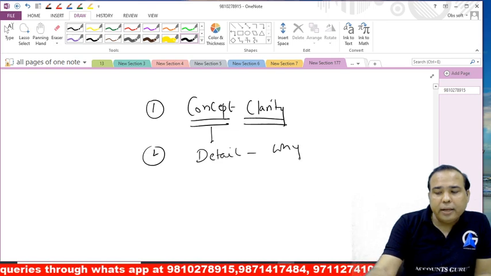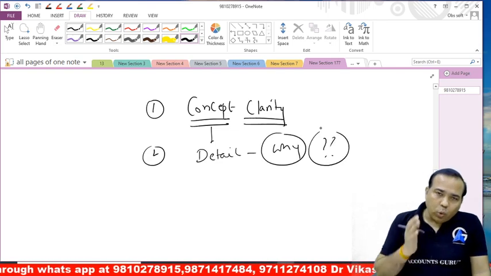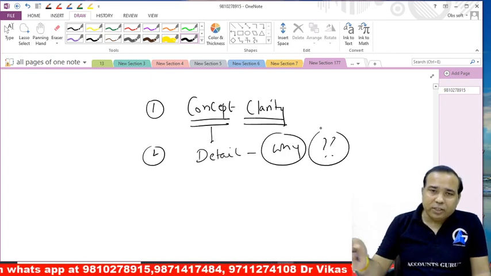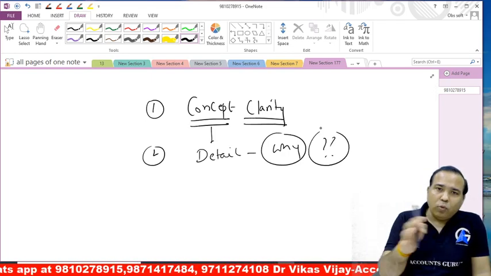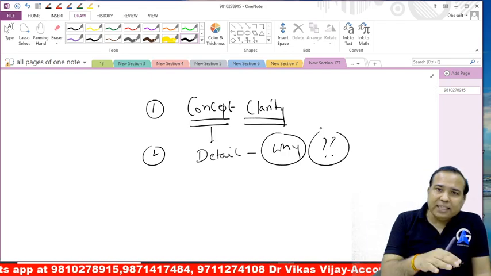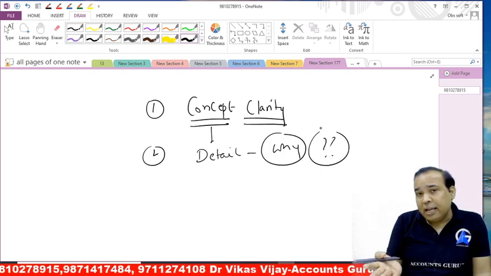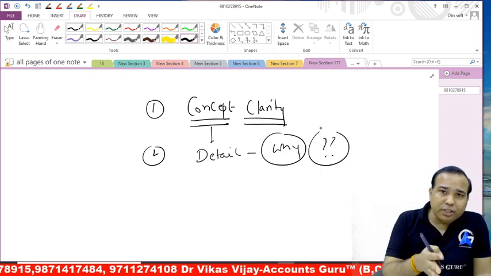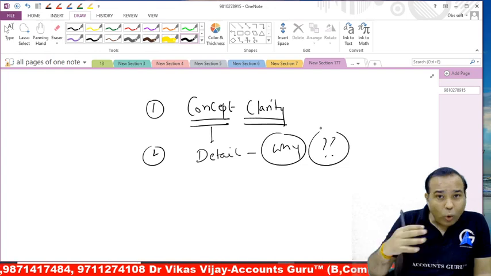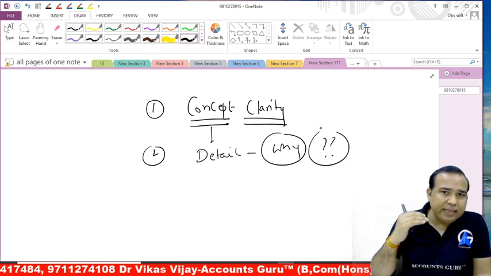This time we will be checking the why portion also. Why it is so. If drawings are given in the balance sheet, why are they not added in the closing balance sheet? Why? If the additional capital is given, it is not shown in the partner's current account. Why? The why has to be very clear this time.